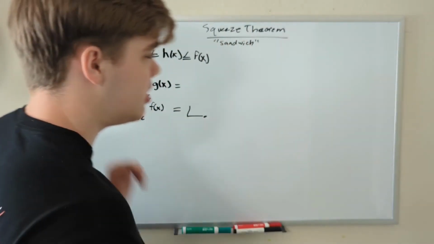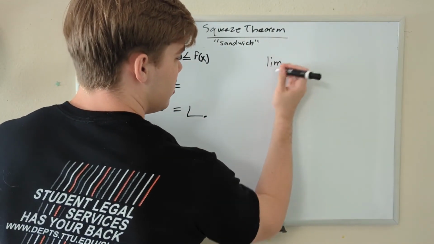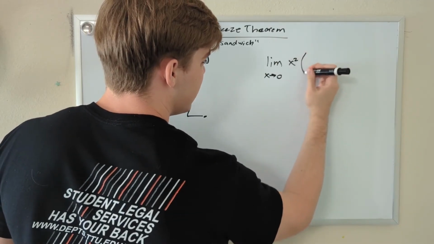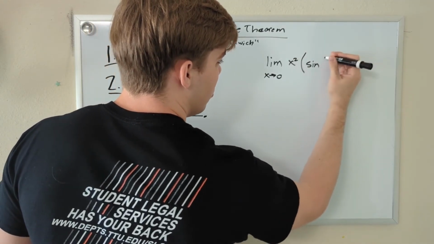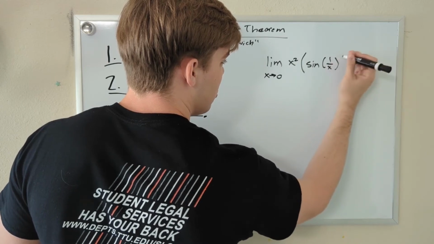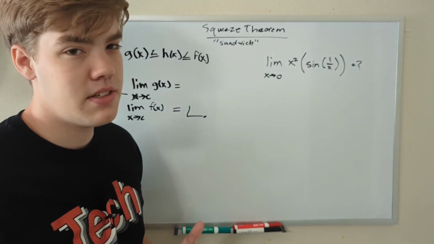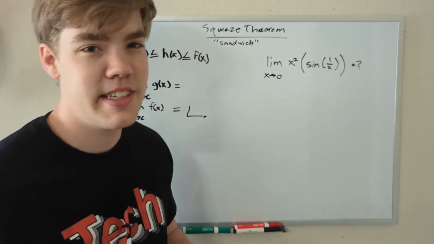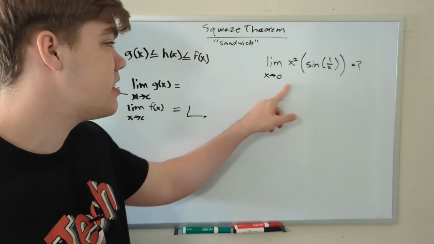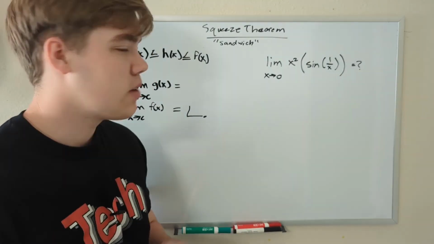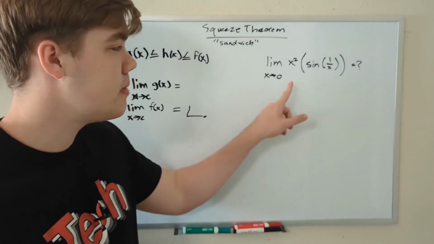So the example we're going to use today is the limit as x approaches 0 of x squared times sine of 1 divided by x. What is the limit of this function? Well, at a glance, we're not just going to be able to solve it by looking at it. If we plug in this 0, we're going to get an undefined function here because we cannot divide by 0. So we're kind of stuck. So how may we go about solving this problem?